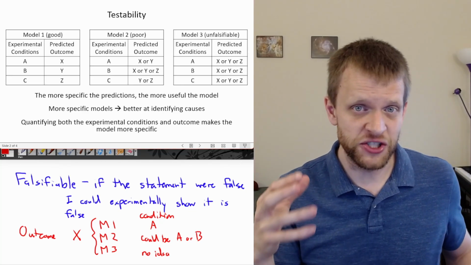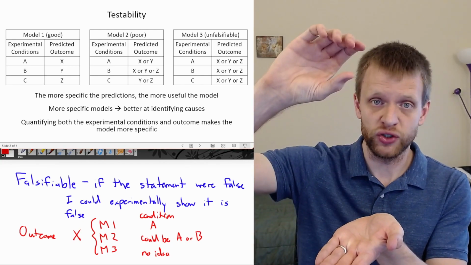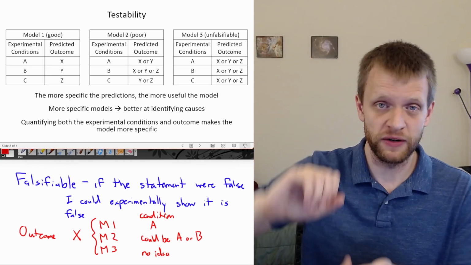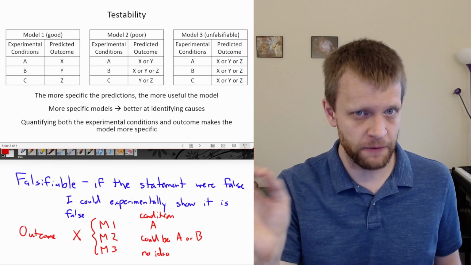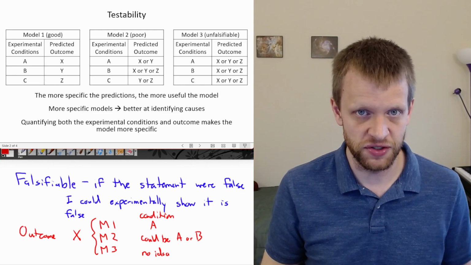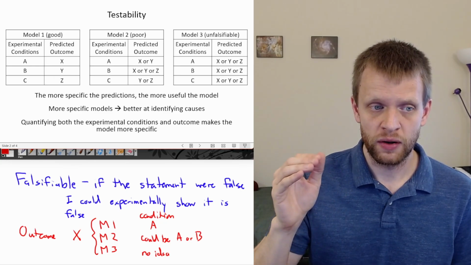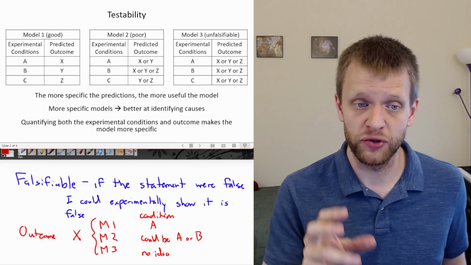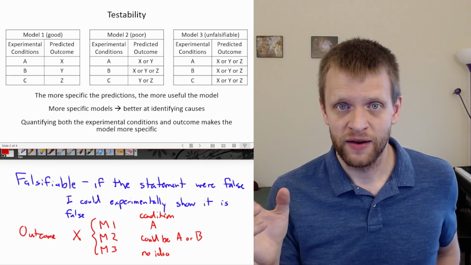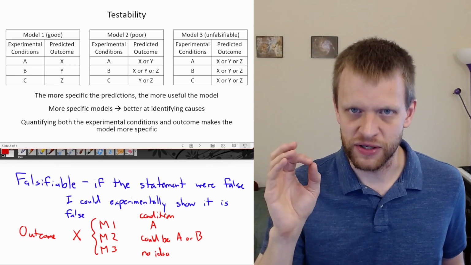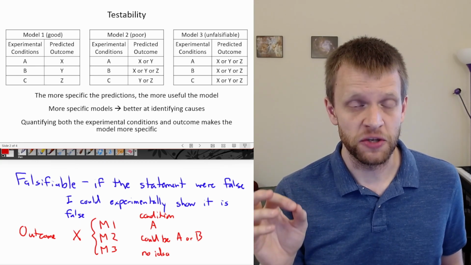Well, if we want to be as specific as possible, the experimental condition would be the height, which we can measure and have a specific measurement for. And if I have that specific height, we can build a model that makes a specific prediction for exactly how long that's going to take. Using math allows us to quantify both the experimental conditions and the outcomes of that experiment, so our models can be as precise as possible, giving them the best opportunity to be falsified.